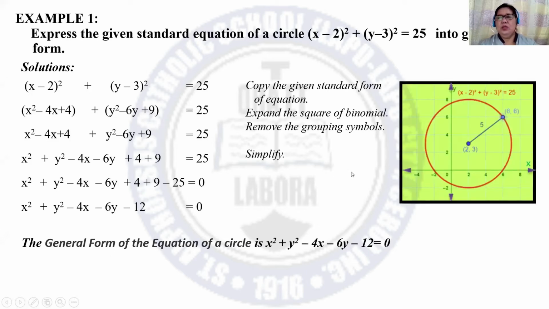And this is the illustration of the circle. Identifying the center with coordinates 2 and 3 because h is equivalent to 2 and k is 3. The radius is 5 since the square root of 25 is 5. And this point with coordinates 6, 6.